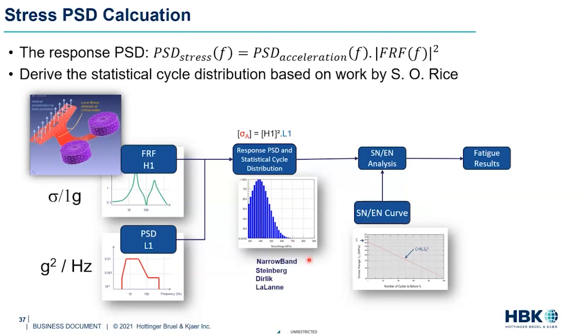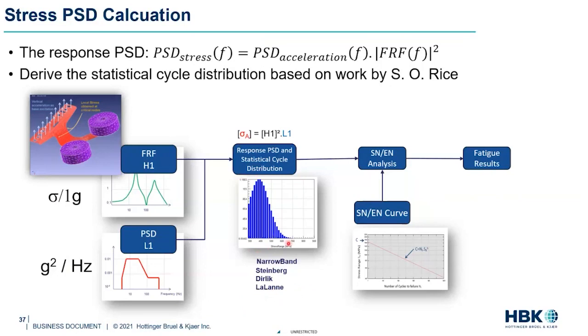And that is now statistically counted. So since it's no longer deterministic in nature, we cannot do a rainflow counting, but there are well-established statistical counting techniques out there, and we have about 4 of them implemented here. So the Dirlik and Lalanne is probably most widely used in the auto industry. If you're more on the electronic side, you might use the first 2 options. So there is enough information in our theory docs, and we also offer training courses on this subject. So that will take a deeper dive into the math behind the scenes and how we actually do these calculations. So we talk about it in both the training classes and in our theory guides.